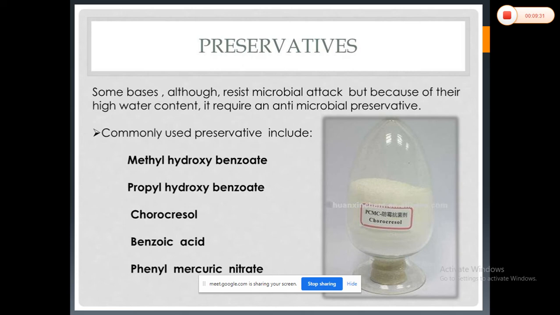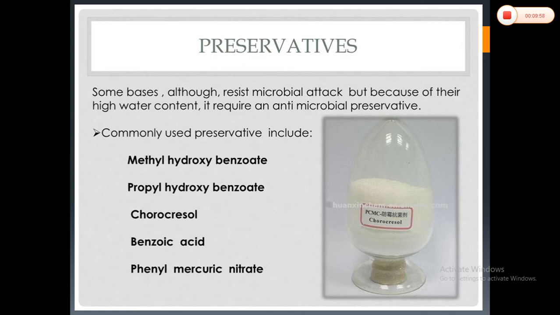Obviously, in a semi-solid dosage form there are two phases: the liquid phase and the oil phase. So it should have the capability to dissolve in both phases equally, and that's why most of the time a single preservative is not used; they are used in combination.